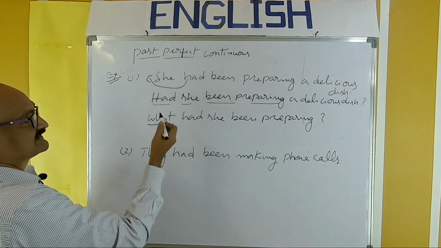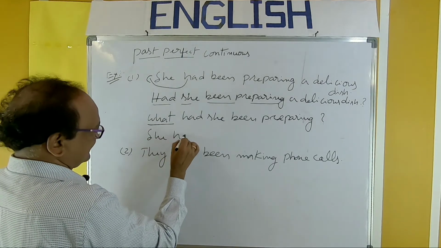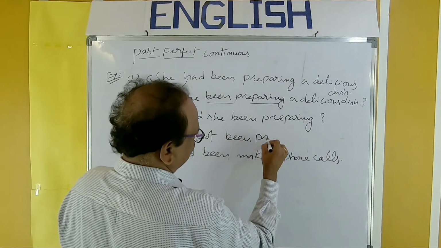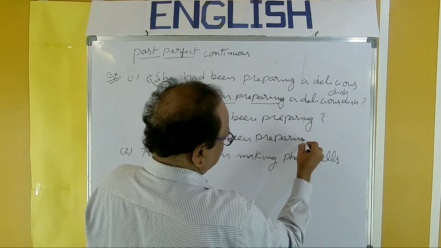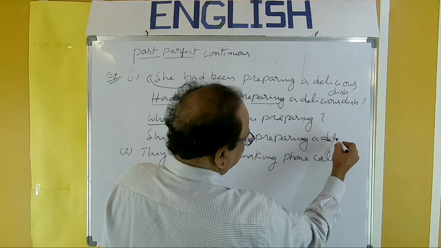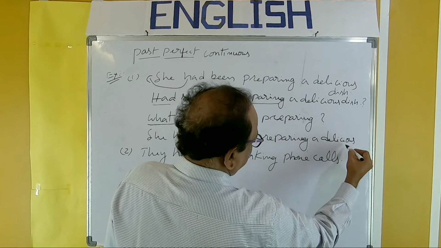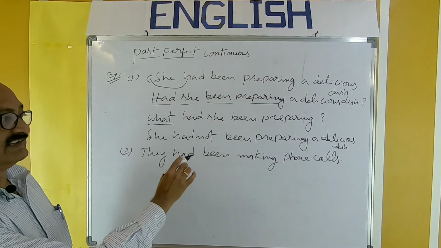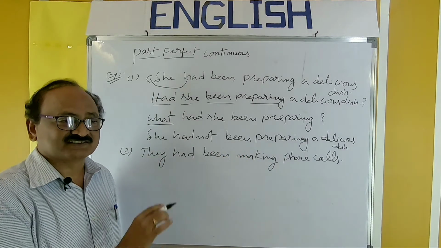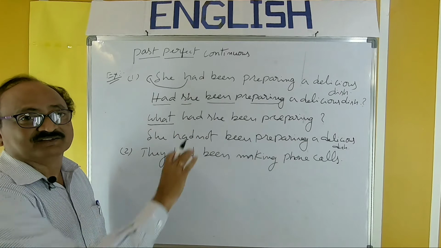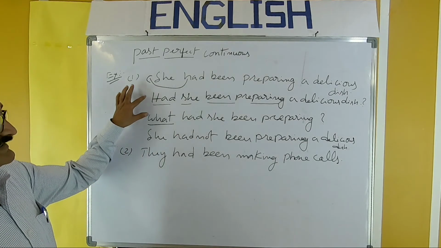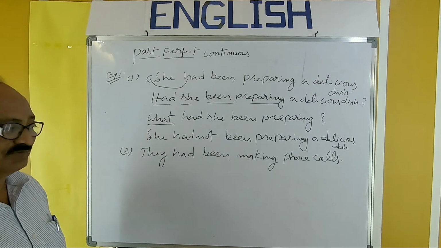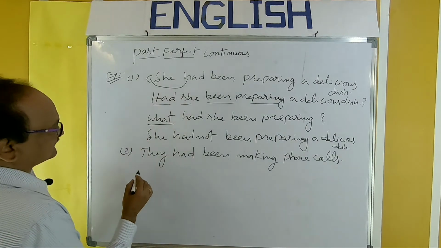Next, the negative sentence, it is simple. She had not been preparing a delicious dish. Full stop. So these are the three forms: first the yes/no question, next the WH question, next the negative form. So take the next example.